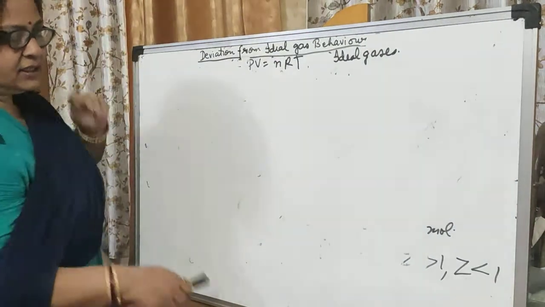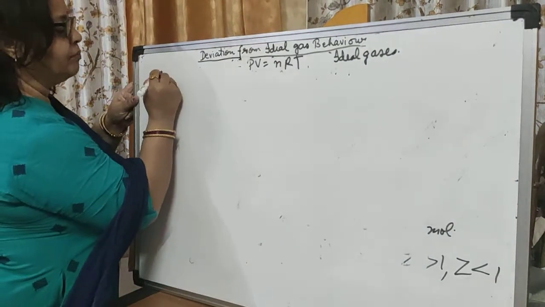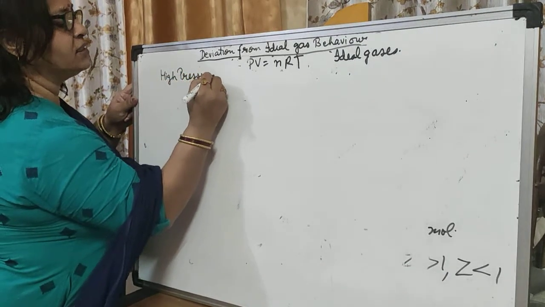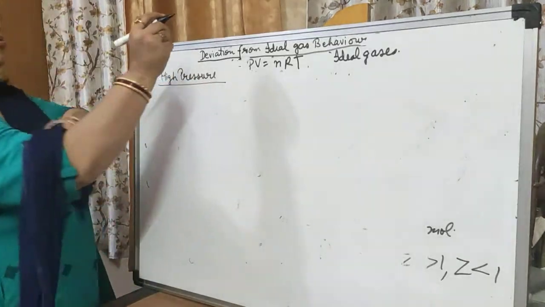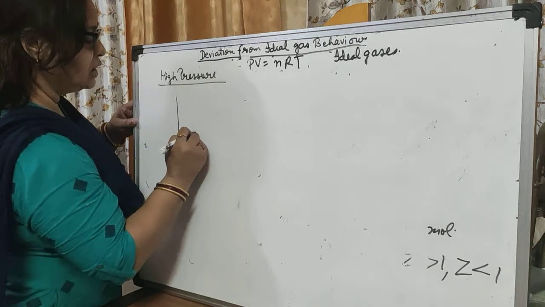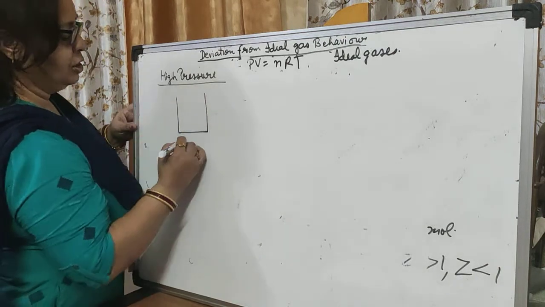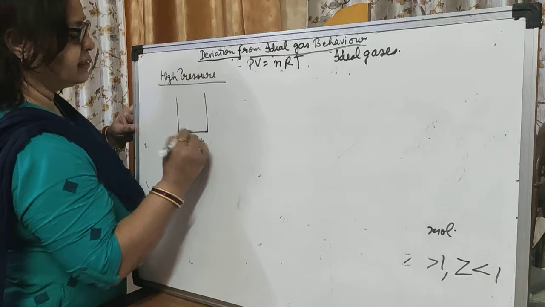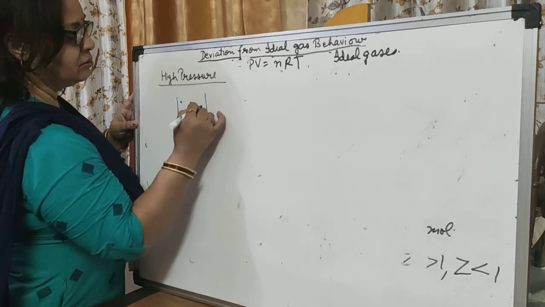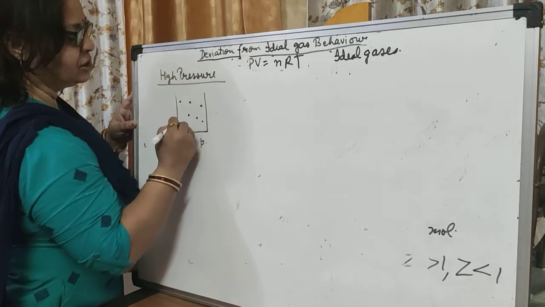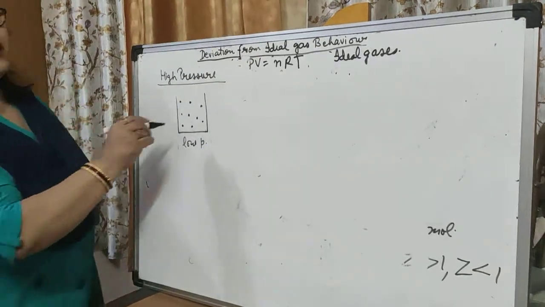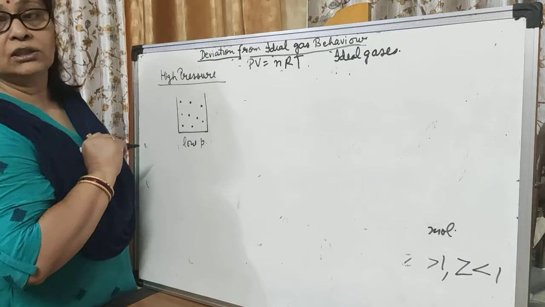At low pressure, gas molecules are in all the directions, so we simply say that their volume is negligible according to our kinetic molecular theory.